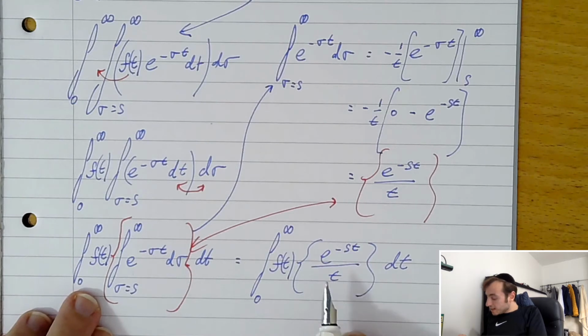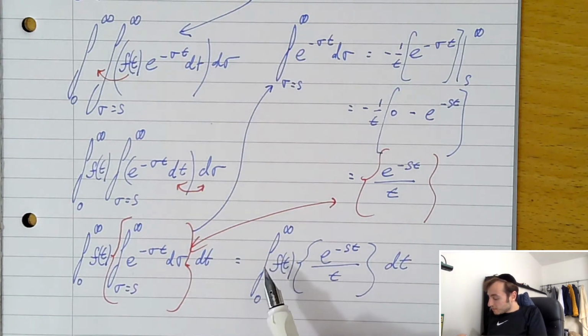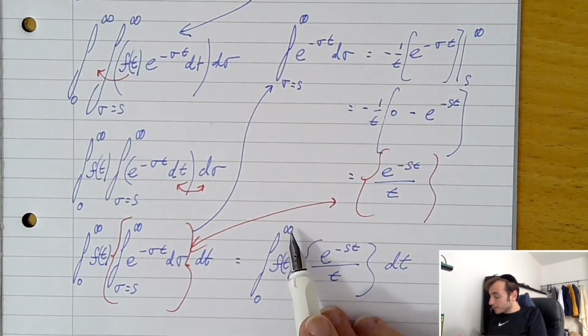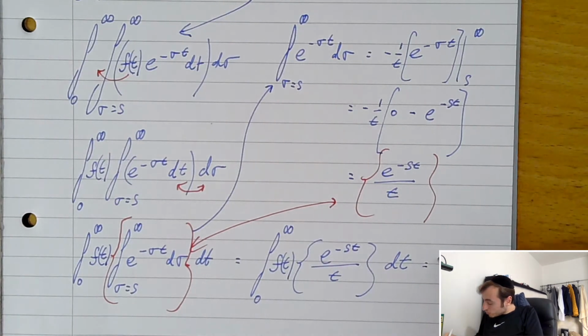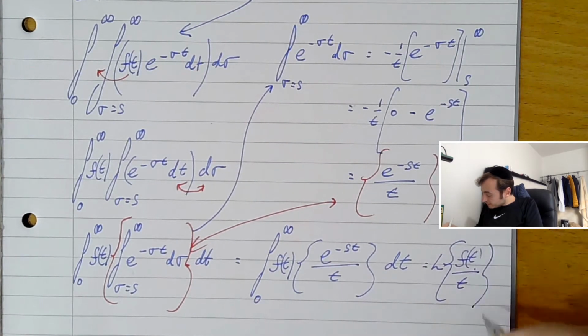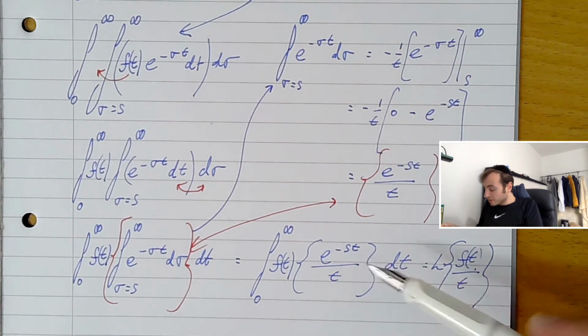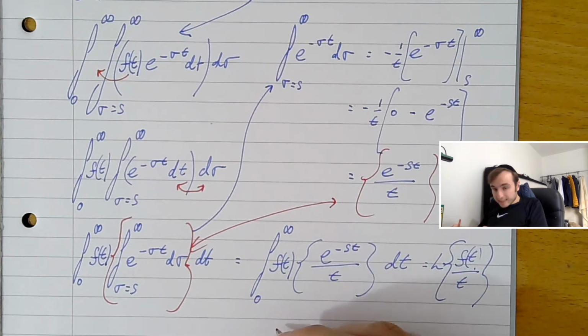Now this should look familiar, because what we have now is the integral between infinity and 0 of f of t, e to the minus st dt, all on t. I.e., this is really the Laplace transform of f of t on t. Yep, because that's exactly what we have over here. That was just to write it out, to be a little bit clearer.